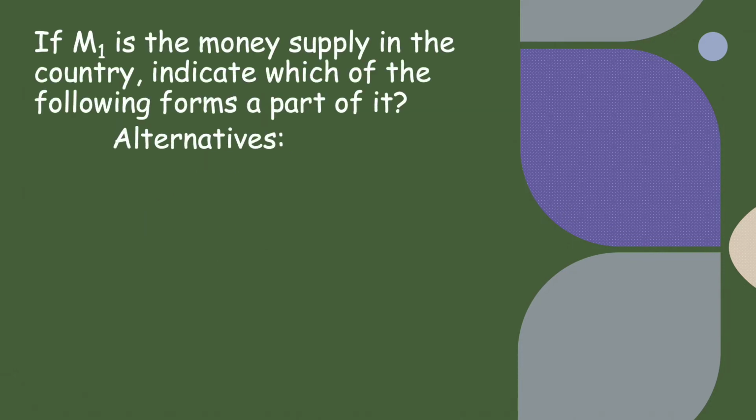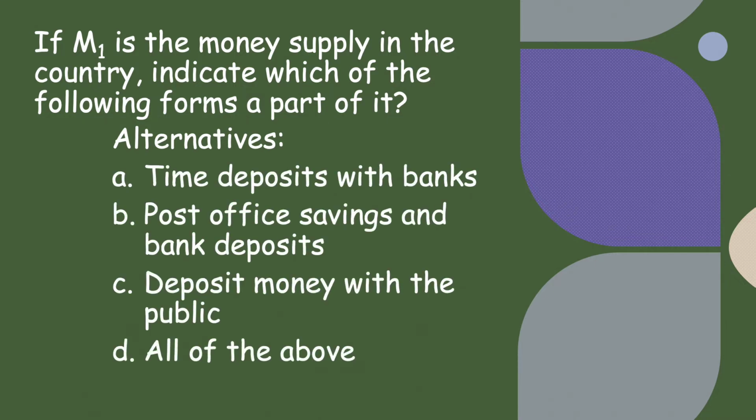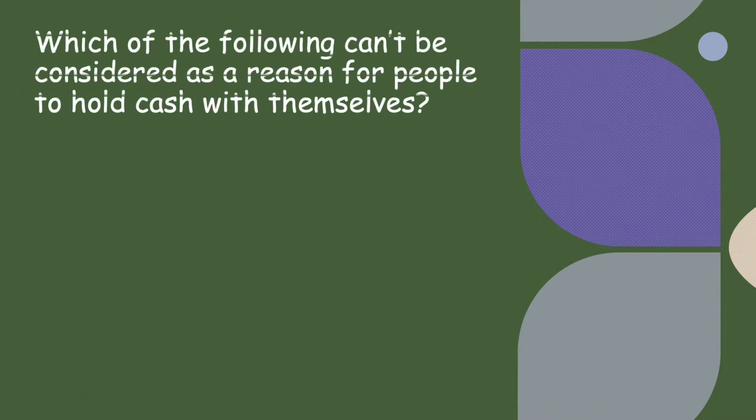If M1 is the money supply in the country, indicate which of the following forms a part of it. So out of the 4, you should be clear with the components. Since this topic was in the NCERT, so I thought I should also give some questions related to it, and the correct option was C.